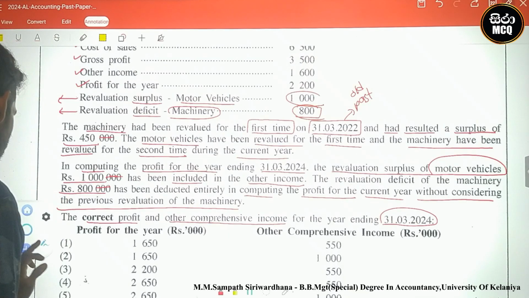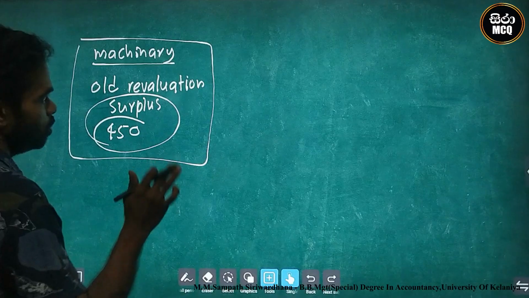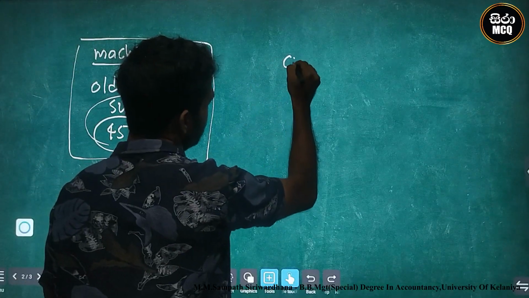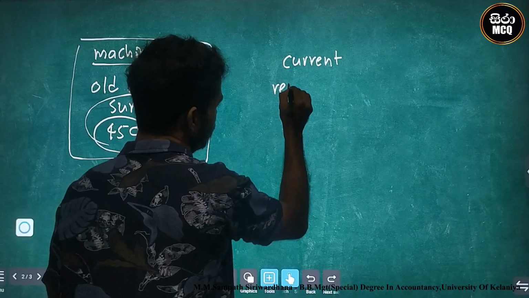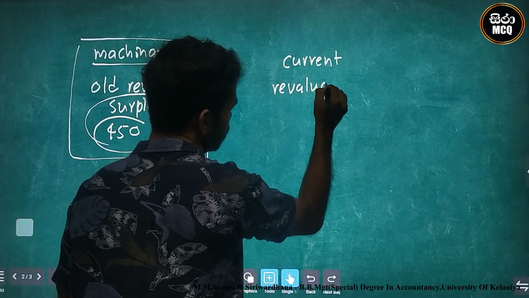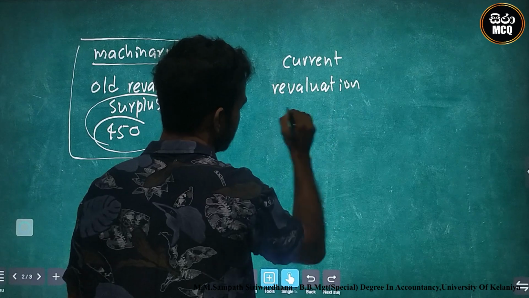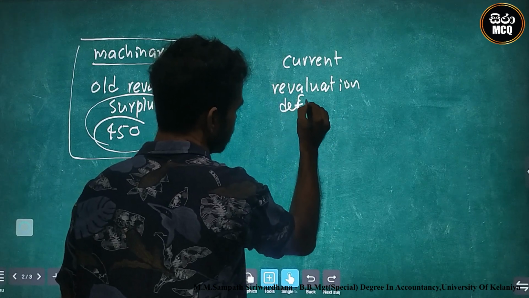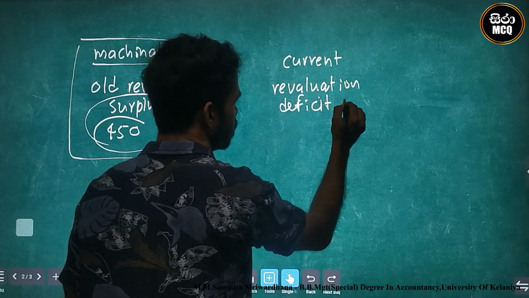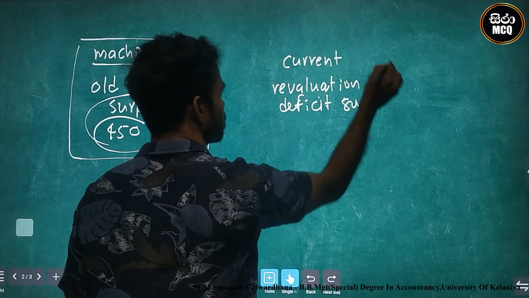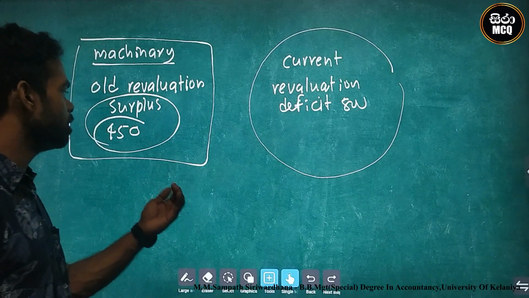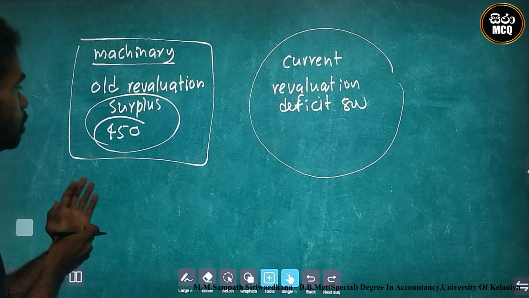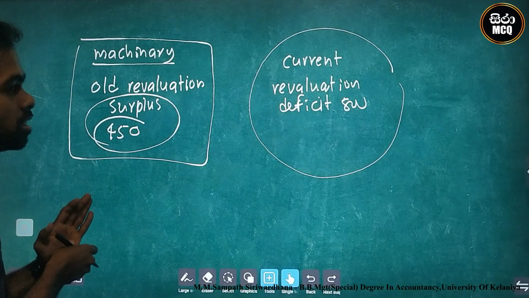800 is a current situation. We can note it. This is the current situation revaluation deficit 800. How can we write this 800 relating to the considering of this old revaluation surplus?